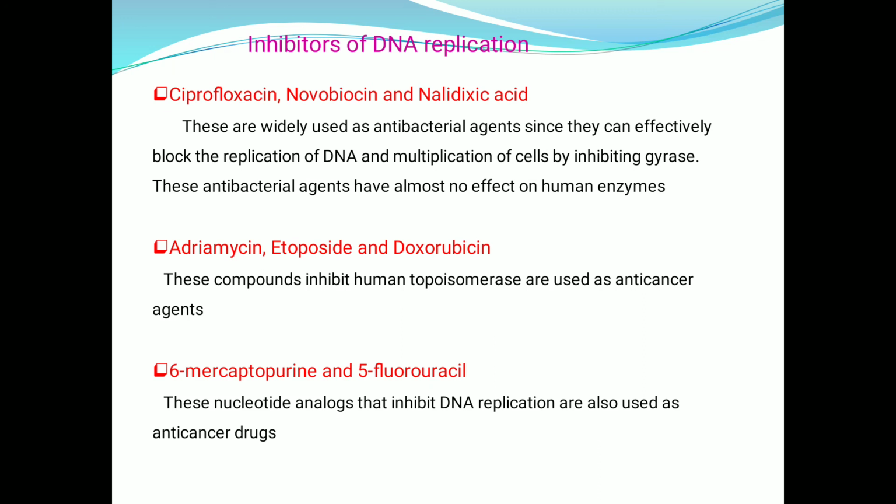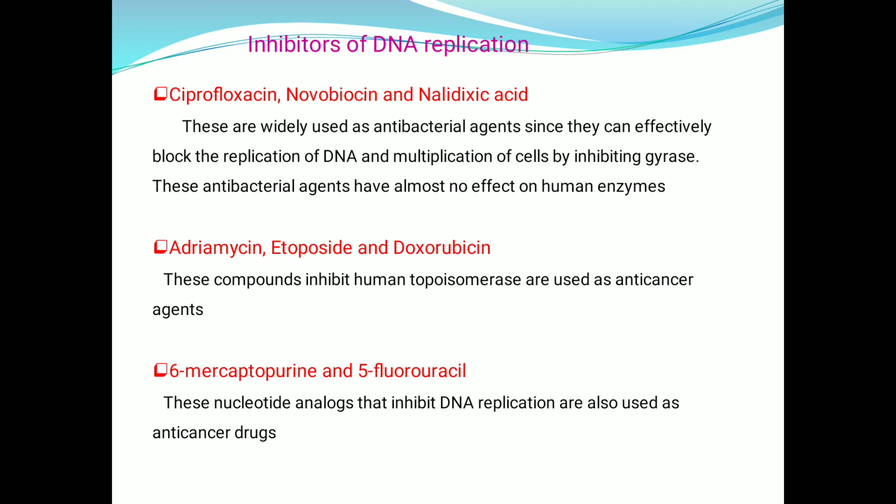And the other category is 6-mercaptopurine and 5-fluorouracil. These are nucleotide analogs. 6-mercaptopurine is like a purine, like adenine or guanine, and 5-fluorouracil is the structural analog for uracil. So these nucleotide analogs which inhibit the DNA replication are also used as anti-cancer drugs.